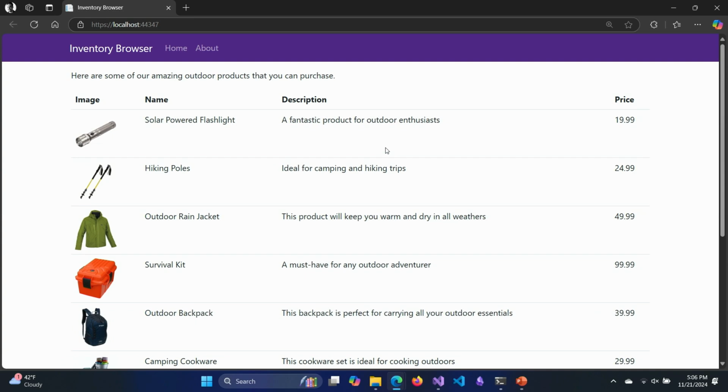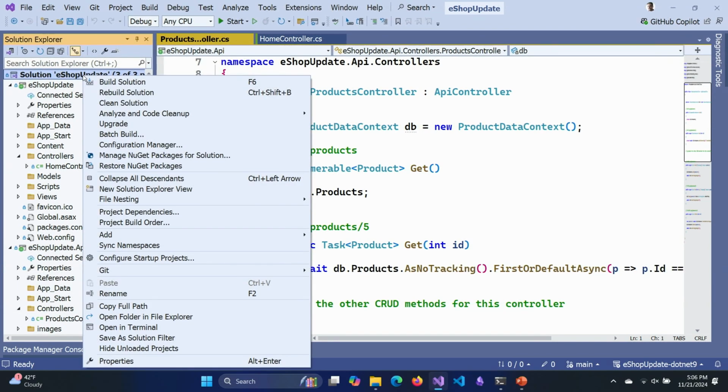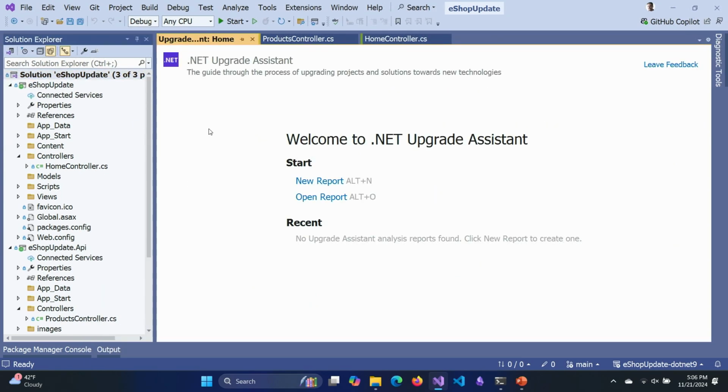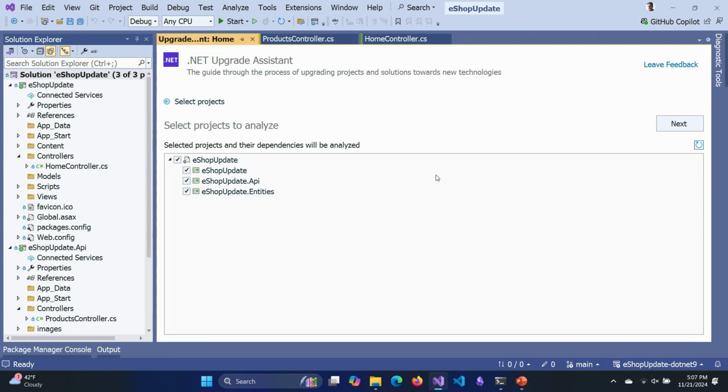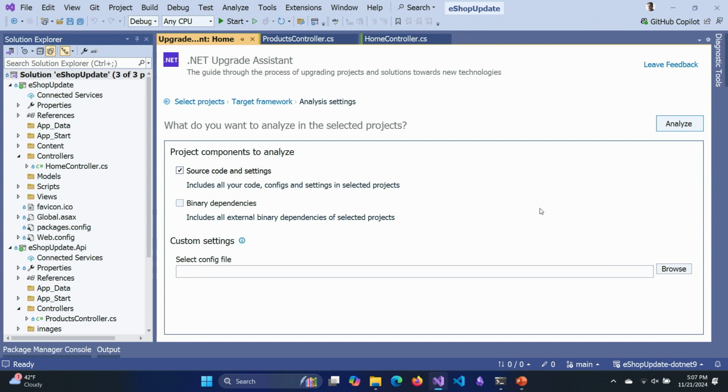You probably have some sort of search or CRUD types of interactions on a web page that you present very easily inside of a .NET MVC project built on .NET Framework 4.8. So we have that capability out there, and I want to start upgrading that. I've already got Upgrade Assistant installed, and I can get some information about my upgrade process by right-clicking on the solution and choosing Upgrade. And this is going to give me the ability to generate a report that will look at my projects and give me some feedback when I specify a .NET Framework to target.